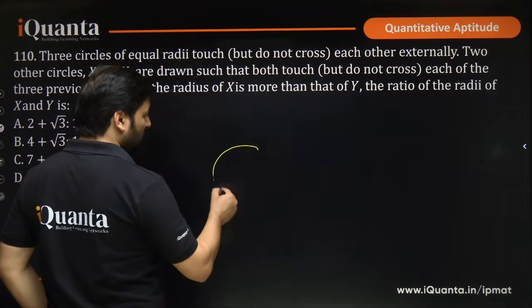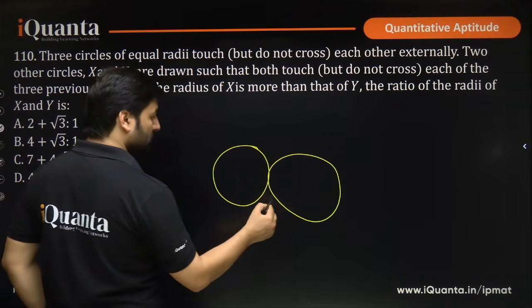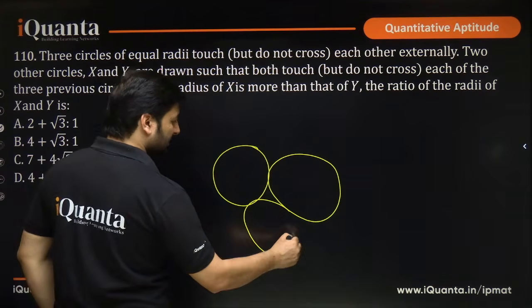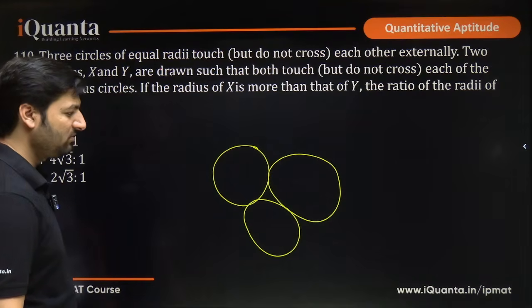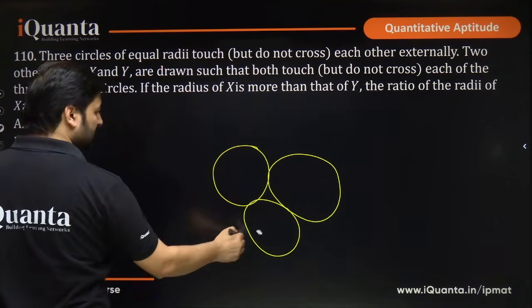So, 1, 2, 3, something like this will be there. Yes or no? In fact, let me just draw a bigger circle over here, okay?